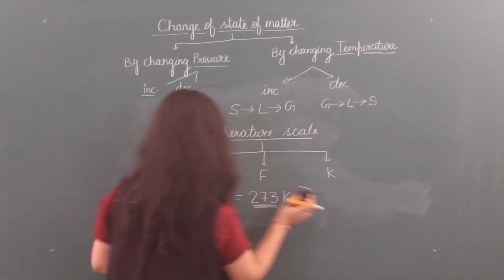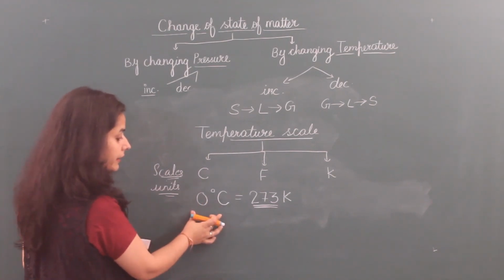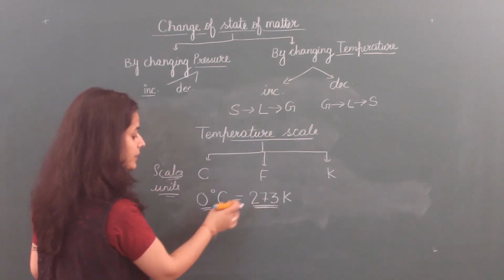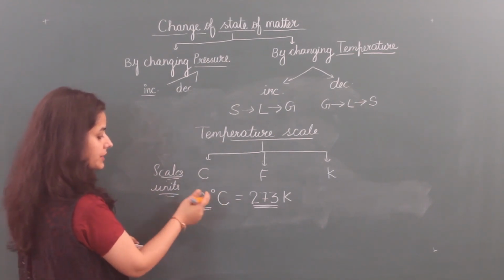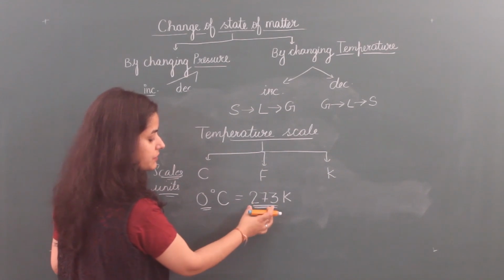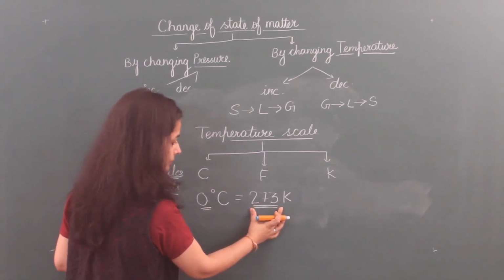So, let's see. 0 degree Celsius is equal to 273 Kelvin. That means when on the Celsius scale the temperature is 0, then on the Kelvin scale its value is 273.